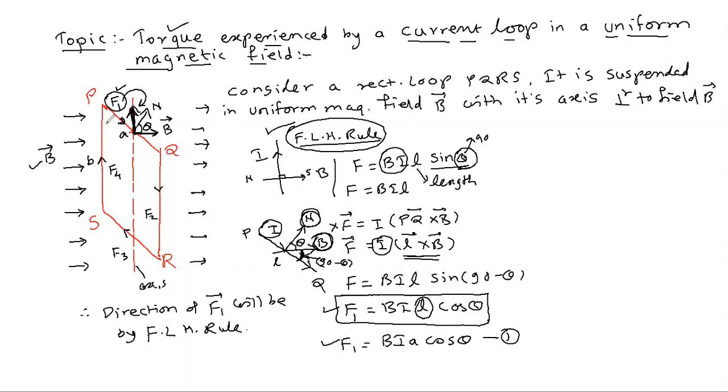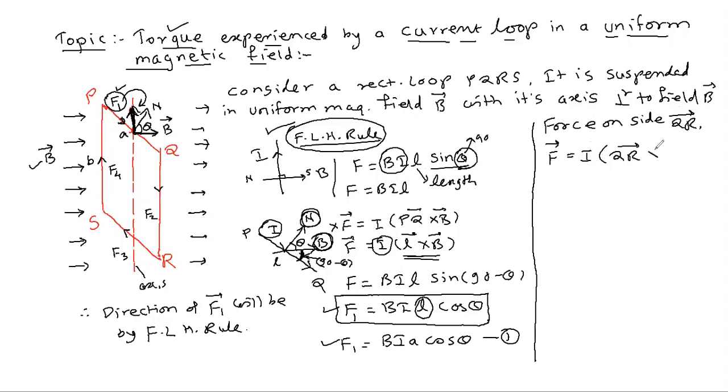Got it? Now the second one, we'll deal with the arm QR, force on side QR. What you can write? General formula, F is equal to I into QR cross B, isn't it?